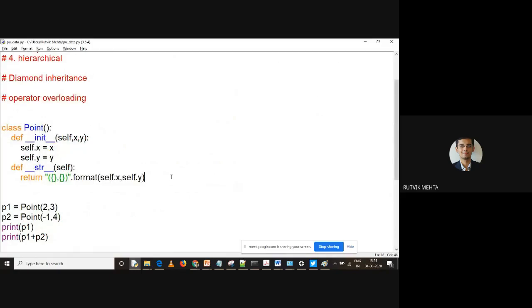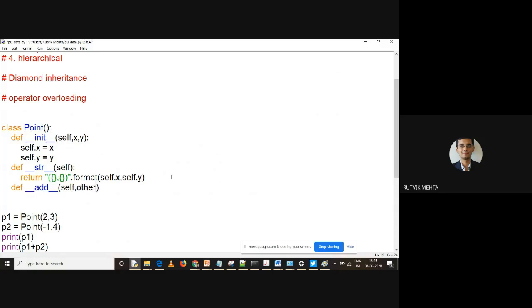Now what I want to overload, I want to actually overload plus operator, right? So when you are overloading plus operator for any type of class, you have to follow this method. Which method? Underscore underscore add underscore underscore, right? And as you know that plus operator is binary operator, so there will be two references over here. I'll call it as self and other.